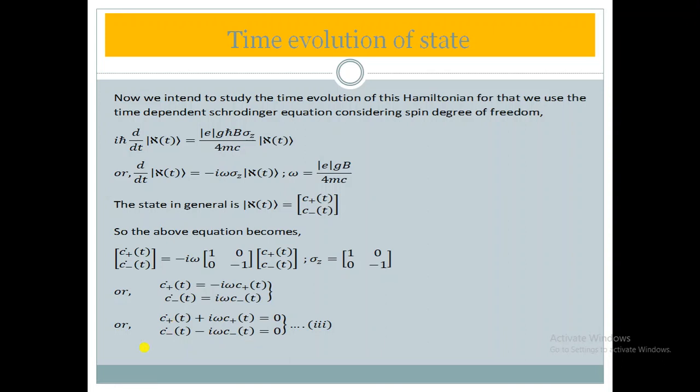So in equation 3, both are homogeneous because both contain the same kind of term, c plus, c minus respectively, which means their solution would be simple. In such a case, what is the solution? c plus t would be equal to a e to the power minus I omega t, and c minus t would be equal to b e to the power I omega t.